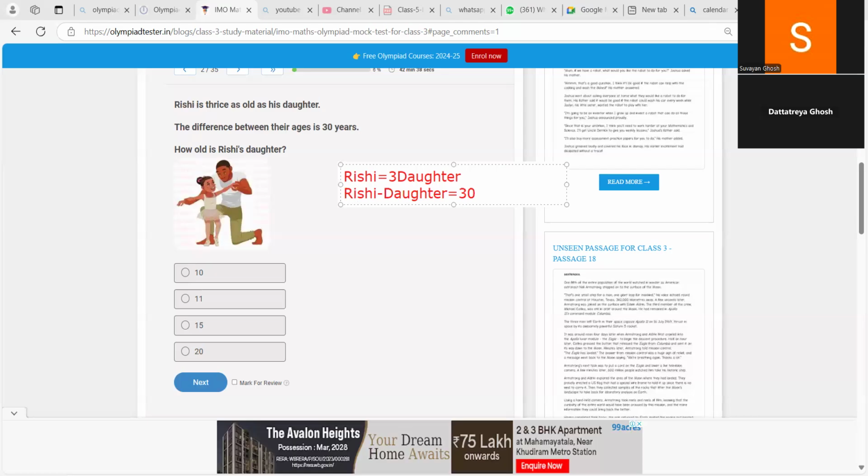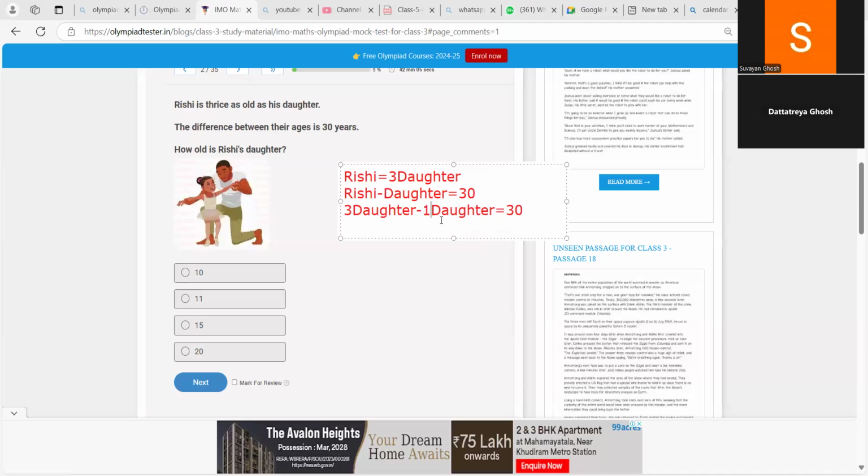Have you understood up to this? Tell me that first. Yes. So Rishi is equal to 3 daughters. See, here it is written. So what can we write? 3 daughter minus daughter is equal to 30. Now tell me, have you understood this line? First tell me that. Dattatreya, have you understood this line? Yes.